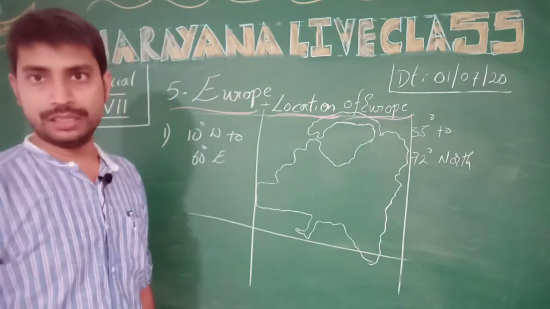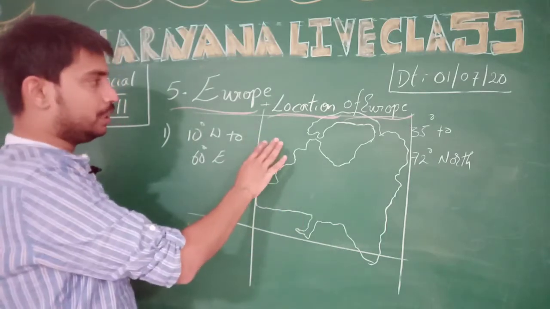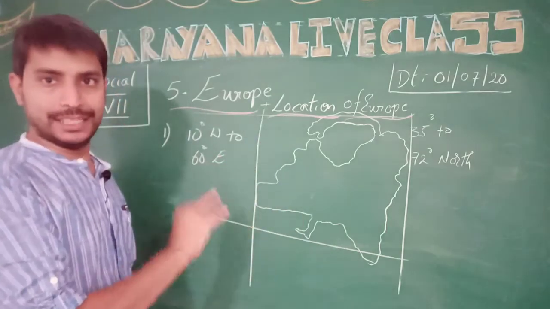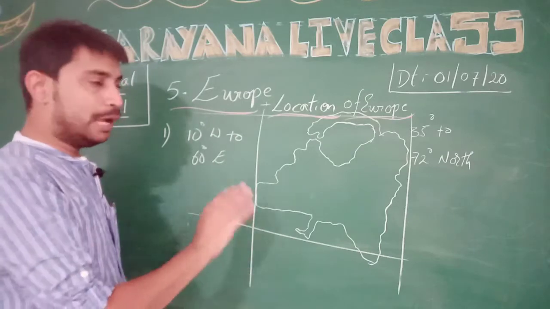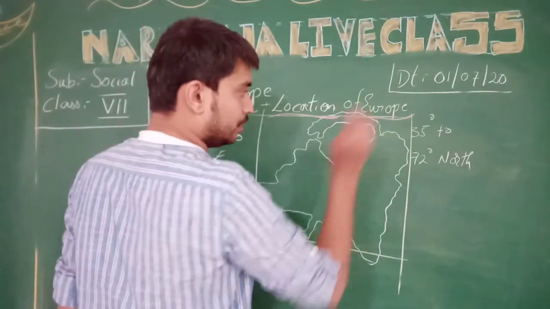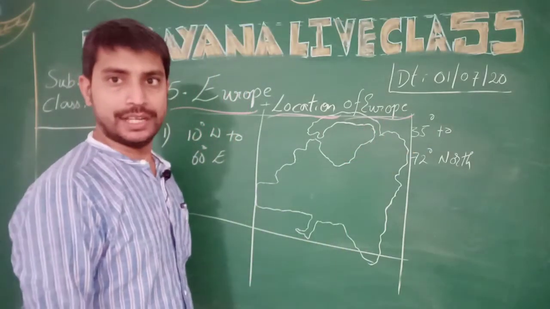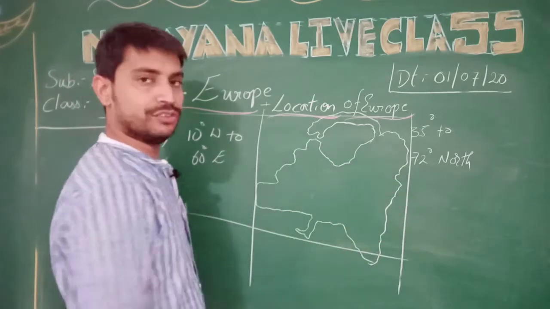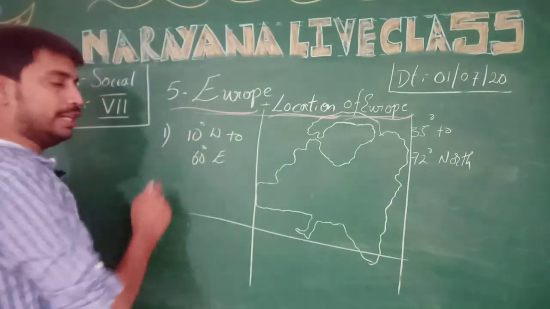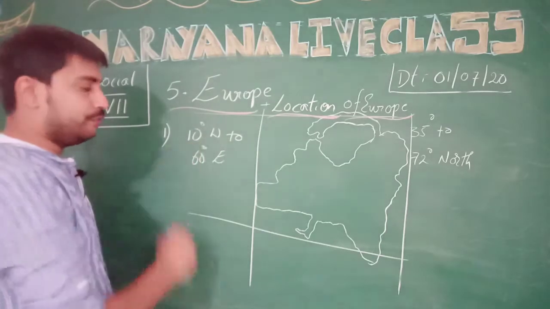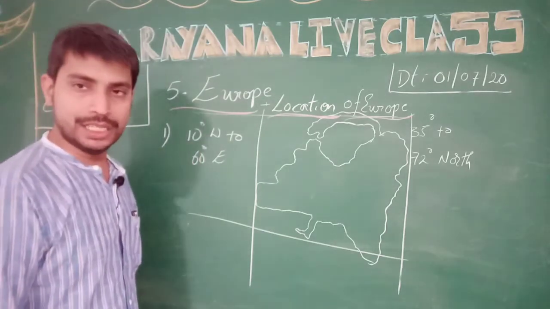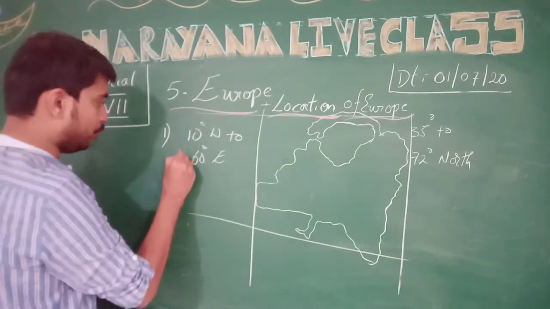Is that clear children? So in the location of Europe, the first point is about the latitudinal and longitudinal dimensions. The latitudinal dimensions are 35 degrees and 72 degrees north, and the longitudinal dimensions are 10 degrees west to 60 degrees east longitudes. This is the first point.